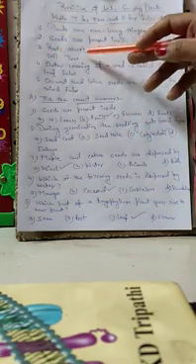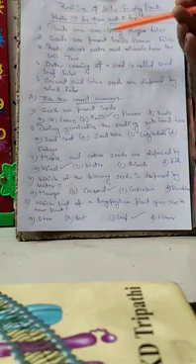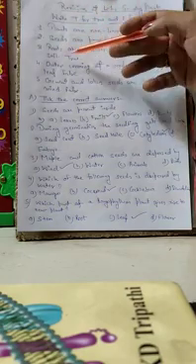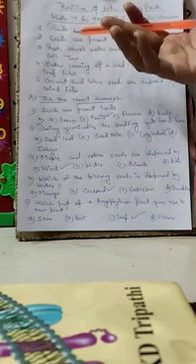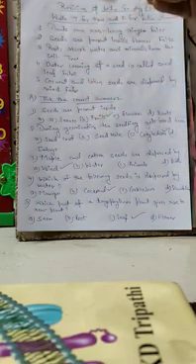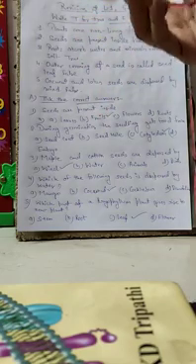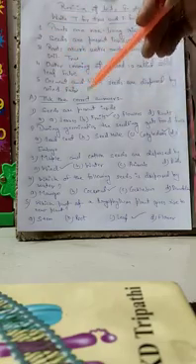Now, roots absorb water and minerals from the soil. How do roots absorb water and minerals from the soil, and is it true or false? It is true. Why is it true? Because whenever you put water in the plant, what will happen? The soil contains minerals. The minerals from the soil get dissolved in the water.